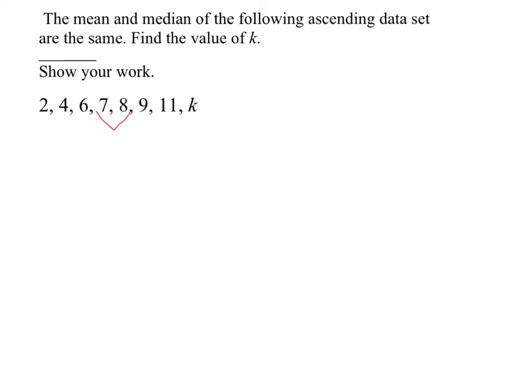It will be at the 50th percentile, and because there's an even number of pieces of data, I would have to take the average of 7 and 8, the 2 middle pieces, and I would tell you then that the median is at 7.5.